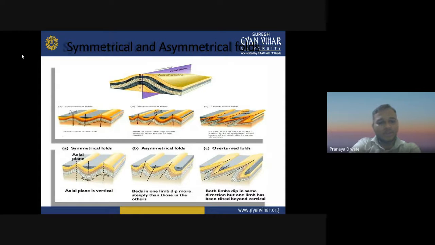Symmetrical folds are those where the axial plane is vertical. Then you have asymmetrical folds, where beds in one limb dip more steeply than those in the other. Then you have the overturned fold. Both limbs dip in the same direction, but one limb has been tilted beyond the vertical. That is your overturned fold.